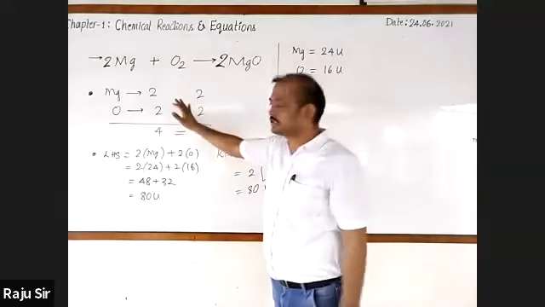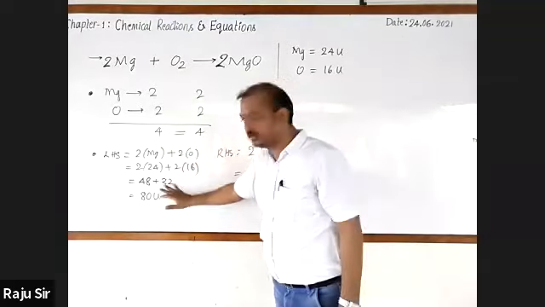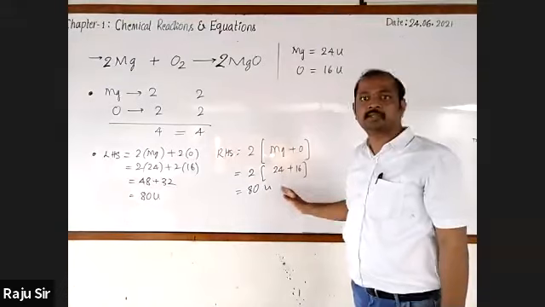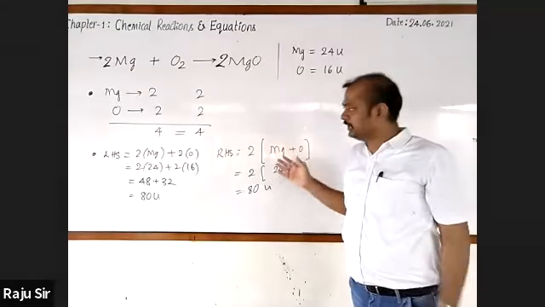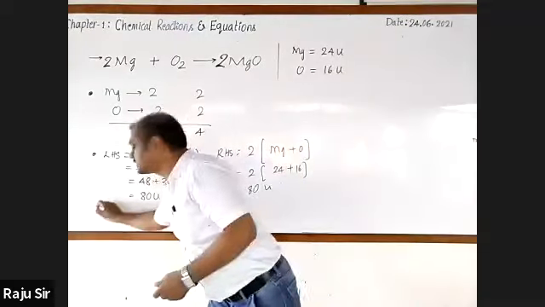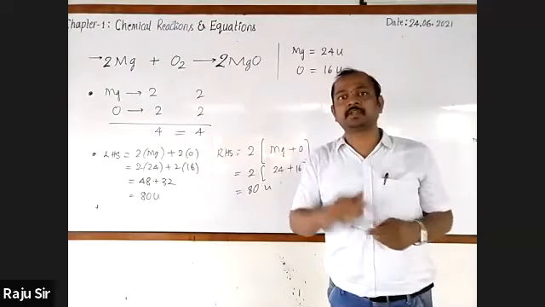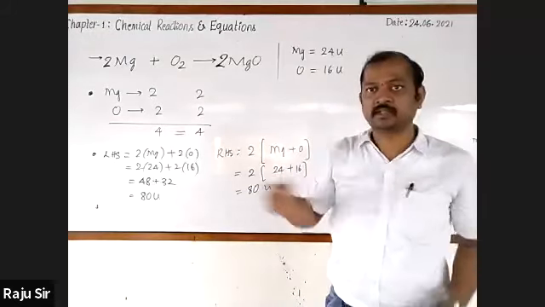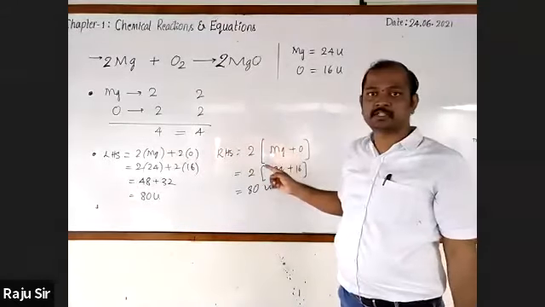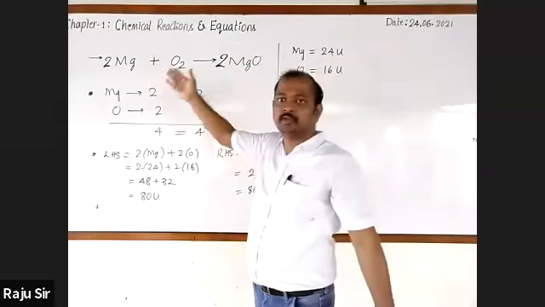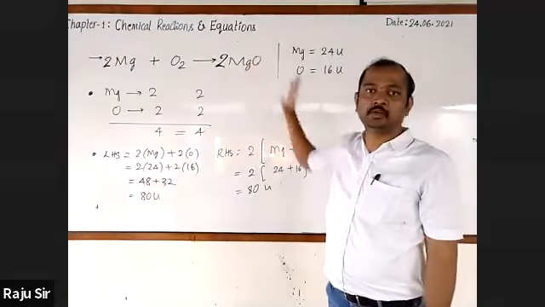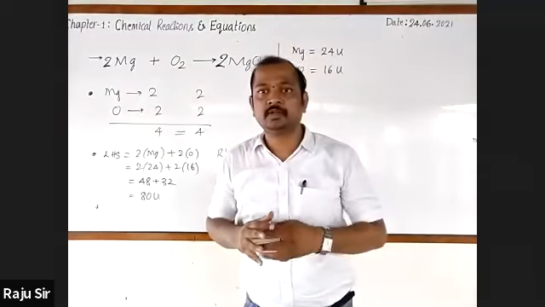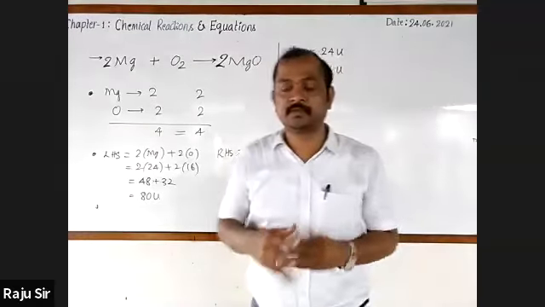So in the case of a balanced chemical equation, the mass of reactants is equal to the mass of products. Then can we say that it satisfies the law of conservation of mass? Yes or no? Yes, it satisfies the law of conservation of mass. Example, this one: 2 Mg plus O2 gives rise to 2 MgO. Hope that you have understood about the types of chemical equations.